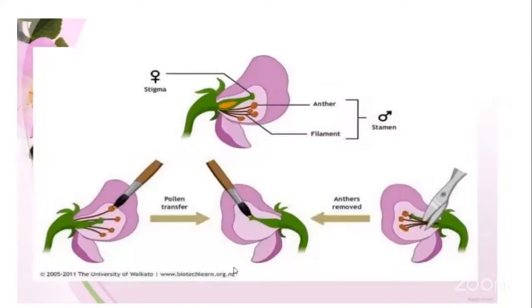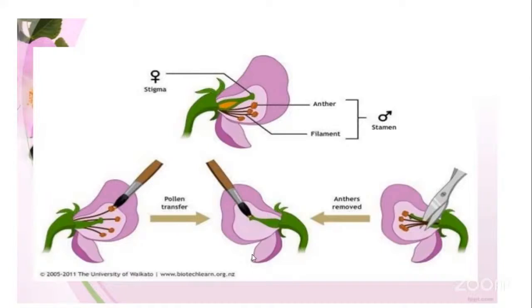Once the flower has been pollinated with the foreign pollen grains, this female flower has to be bagged. It has to be covered with polythene bags so that unwanted pollen grains cannot be dropped onto the stigma.